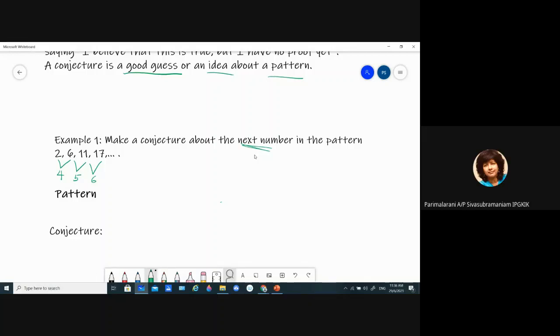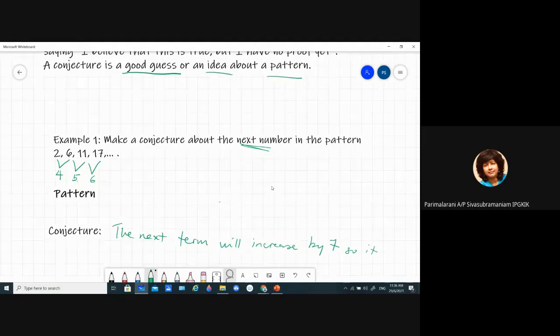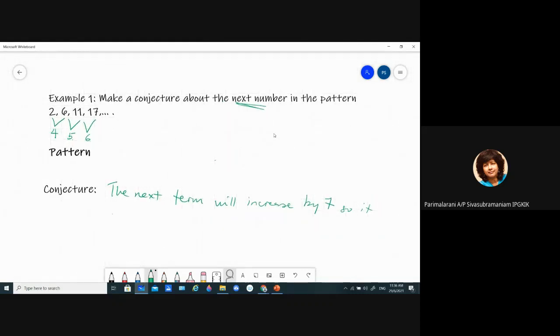But we need to explain a little bit. So maybe we will say that this will increase 4, 5, 6. So what is the next? The next term will increase by 7. So it will be 17 plus 7 equals 24.